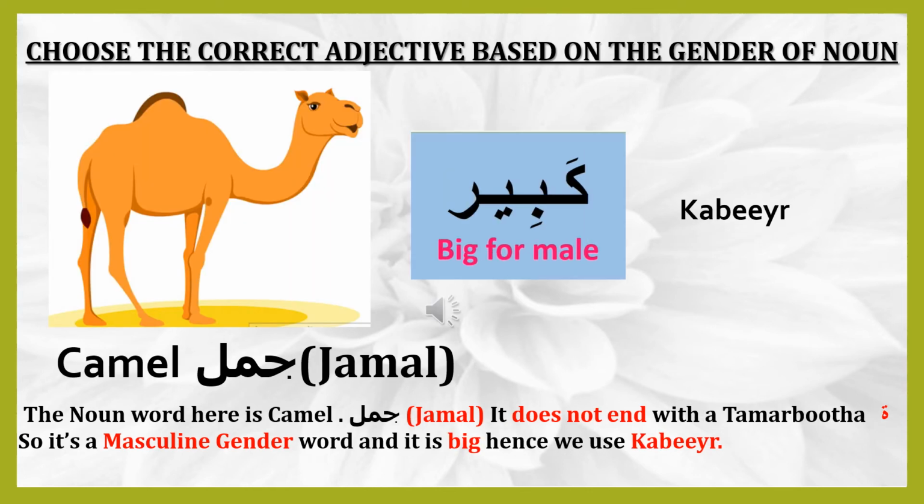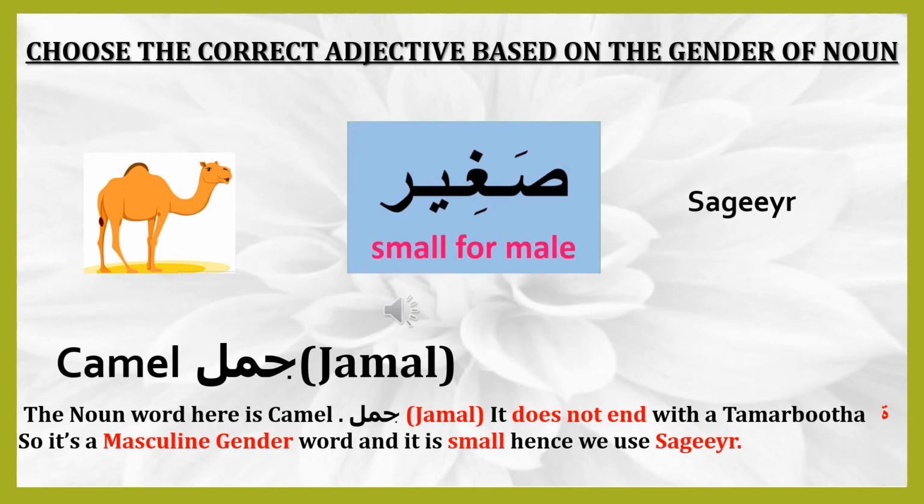Kabir, big for male. Camel, Jamal. The noun word here is camel, Jamal. It does not end with a Tamar Buddha, so it's a masculine gender word and it is big. Hence we use Kabir. Sagir, small for male. Camel, Jamal. It does not end with a Tamar Buddha, so it's a masculine gender word and it is small. Hence we use Sagir.